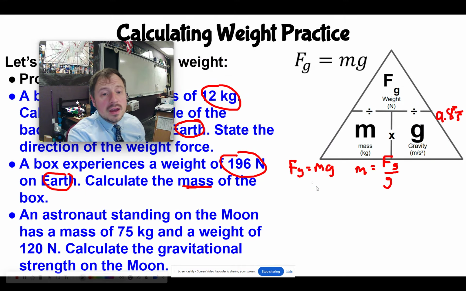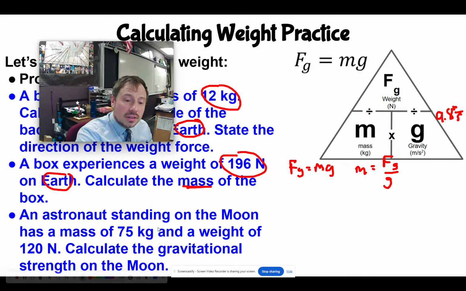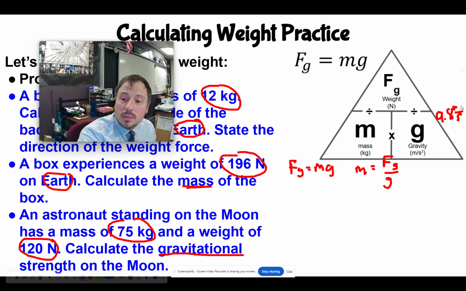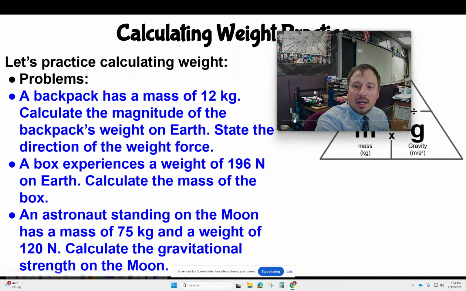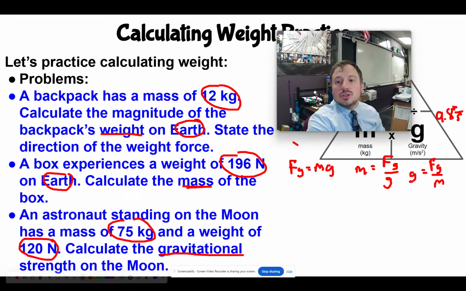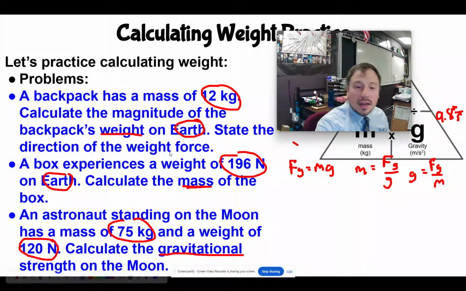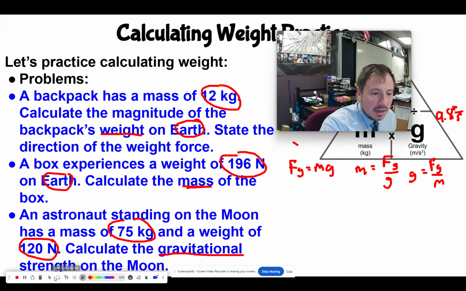Now the last one, this one is if I need to find the strength of gravity. So the gravitational strength, I'll just underline that there. I know the weight, and I know the mass. So I cover up gravitational strength, and I get gravity equals the weight divided by the mass. If you want to pause, you can go ahead and practice doing these problems.